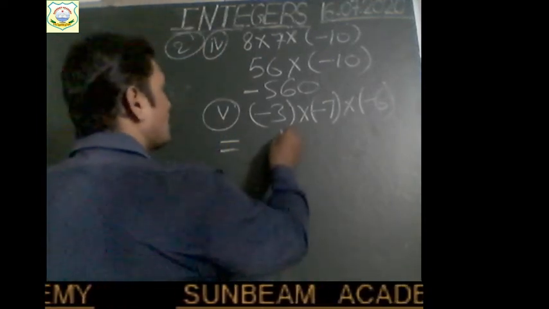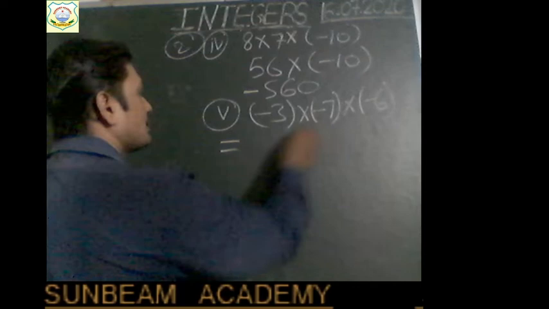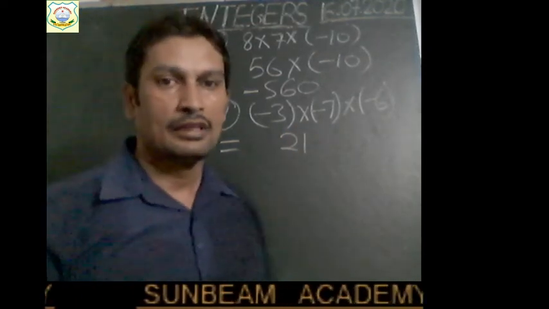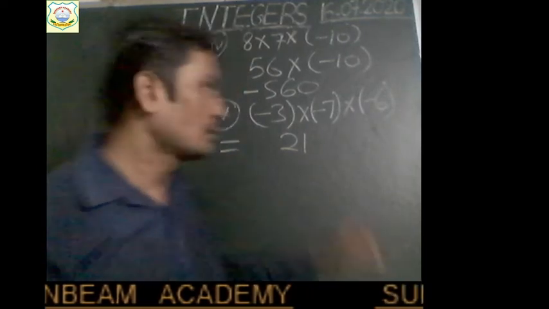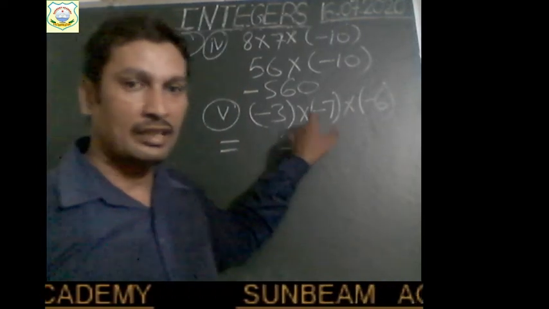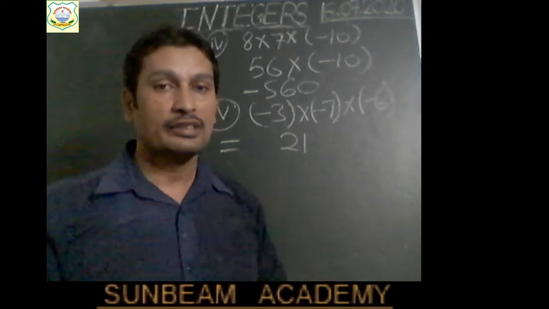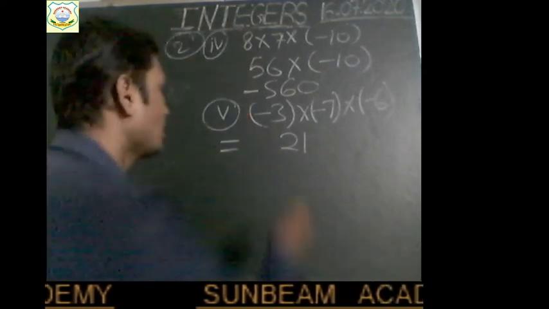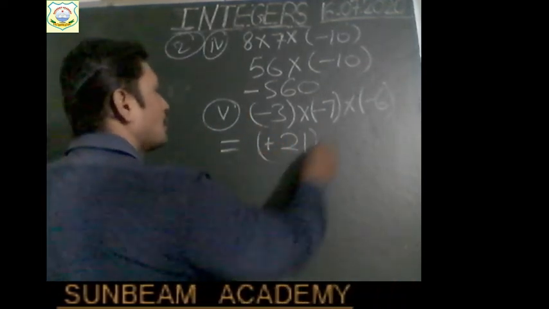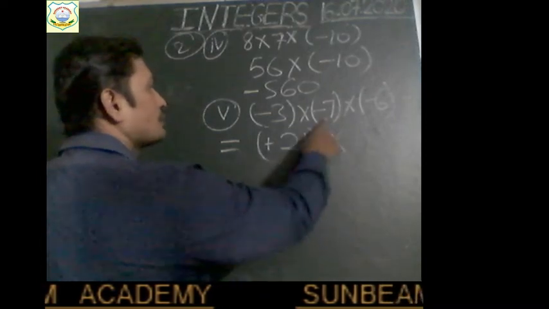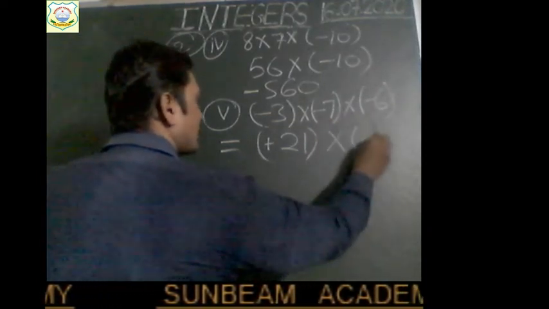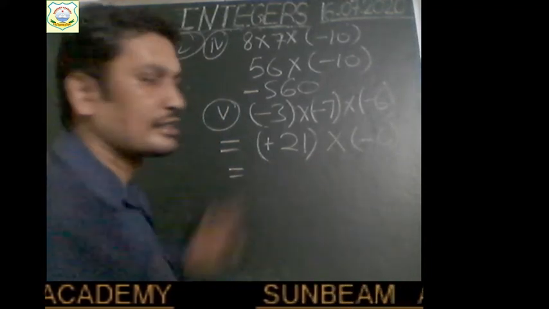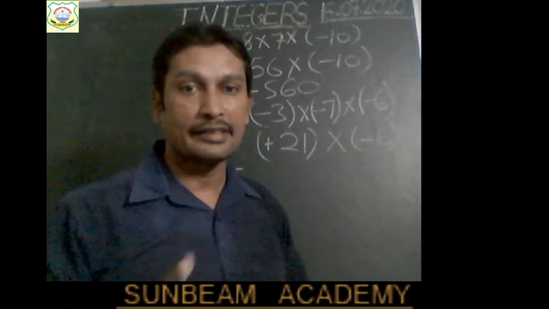So I am choosing the first and second integer. 3 times 7 is 21. Firstly multiply the integers regardless of sign. Now see what sign should be used. Both the integers, minus 3 and minus 7, have the same sign, both are negative, so their product will be positive. Minus and minus becomes plus. So it will become plus 21, and we have to multiply this product with the third integer, that is minus 6. Plus 21 into minus 6, plus and minus becomes minus.